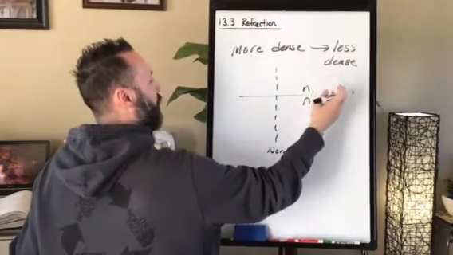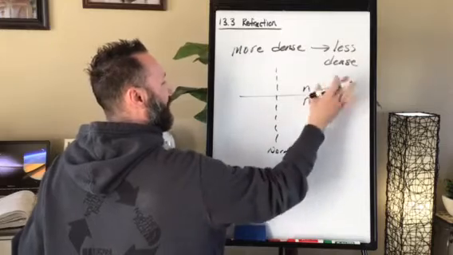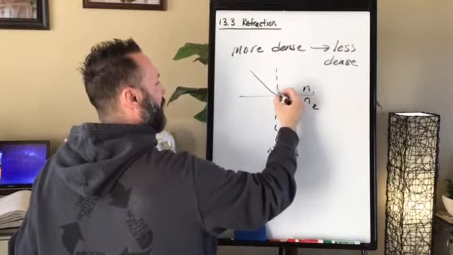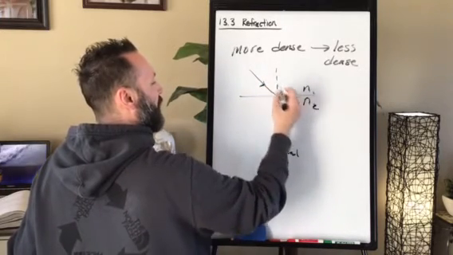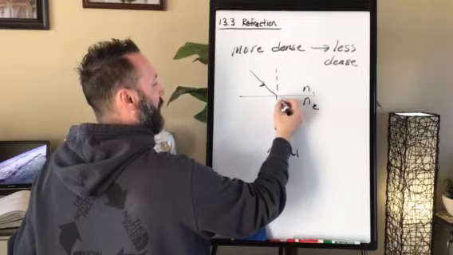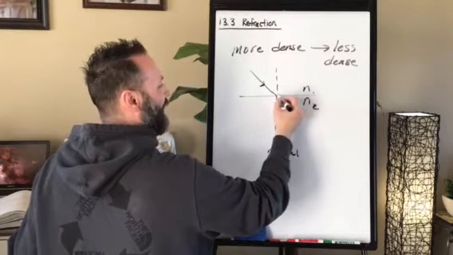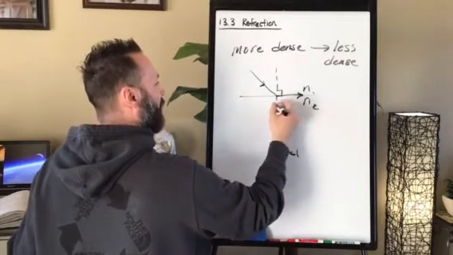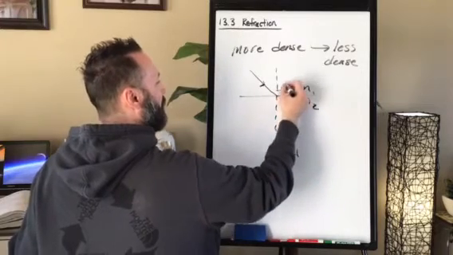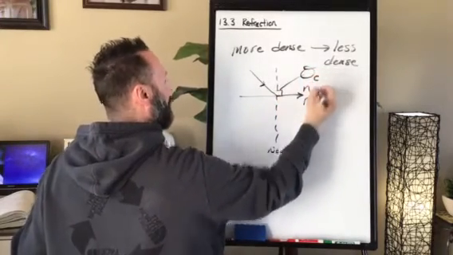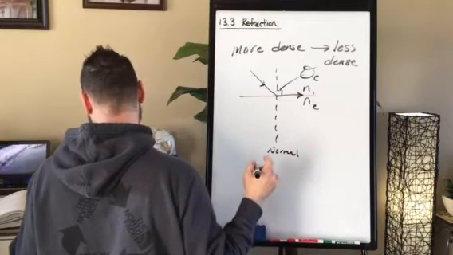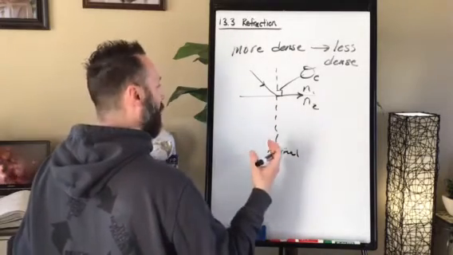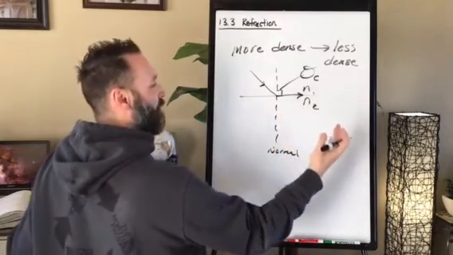So we're going from more dense to less dense. If we're here, it's going to be bent away from the normal. And anytime it is bent away from the normal at 90 degrees to the normal, we call that the critical angle. When this happens, there is no refraction at all. All the light is going to be reflected back into the object.